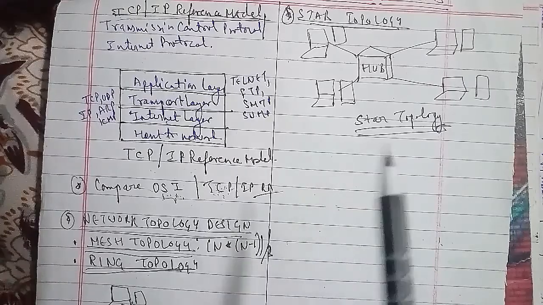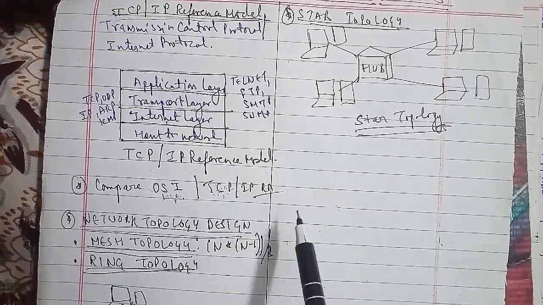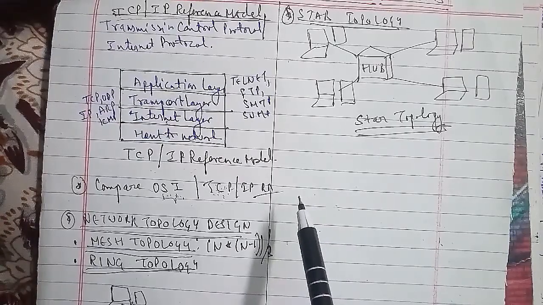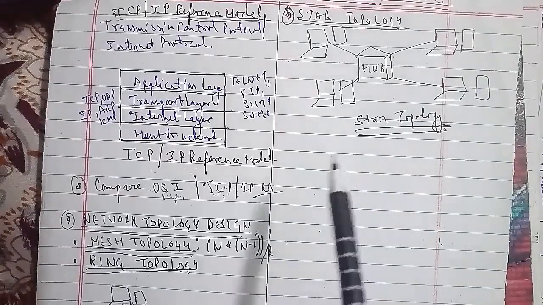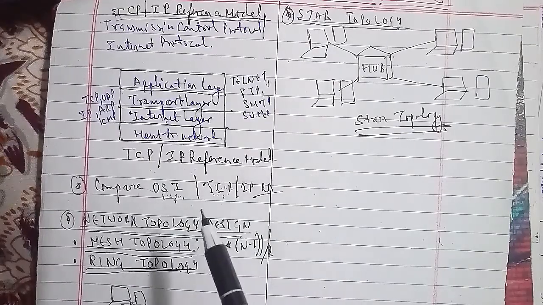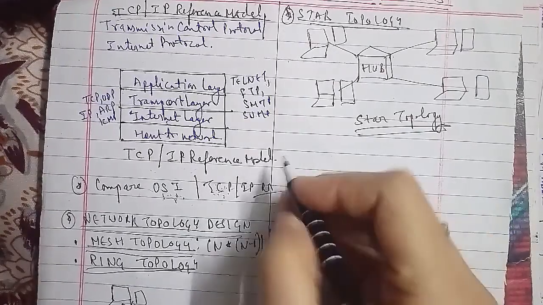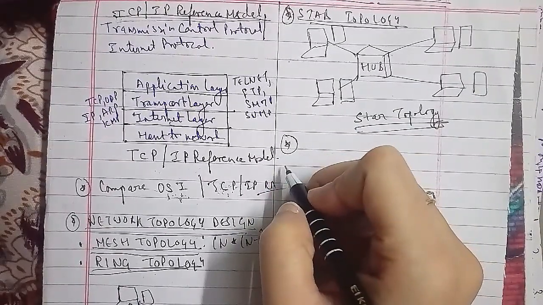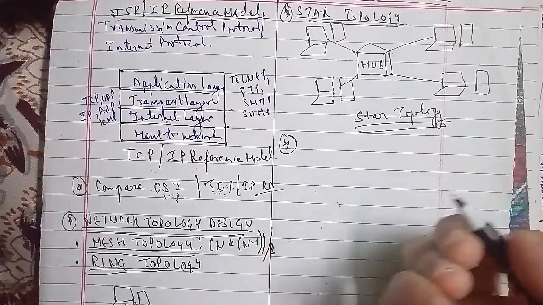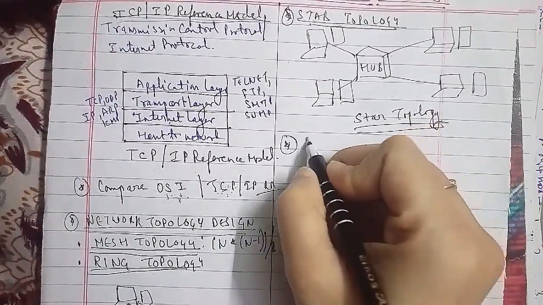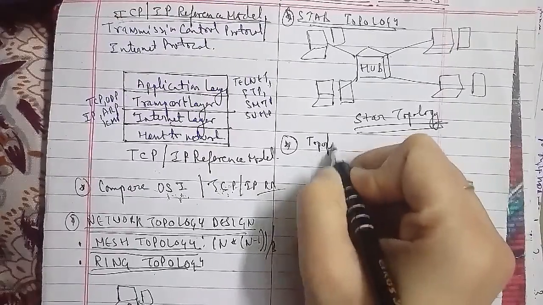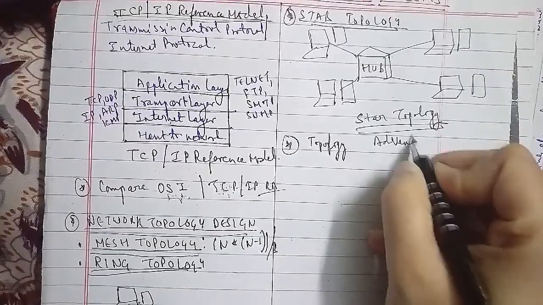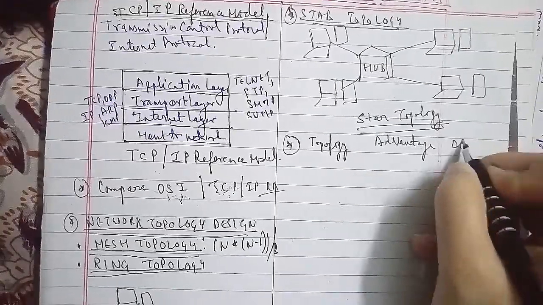So the first topology we'll discuss is the bus topology. In the bus topology, we have 4 advantages as well as 4 disadvantages. You can write it down as well. The first advantage is that it is easy to use and easy to install. The second advantage is that it needs fewer physical connectivity devices. The third is that a repeater can also be used to extend a bus topology network. And the fourth and last advantage of the bus topology is low cost.